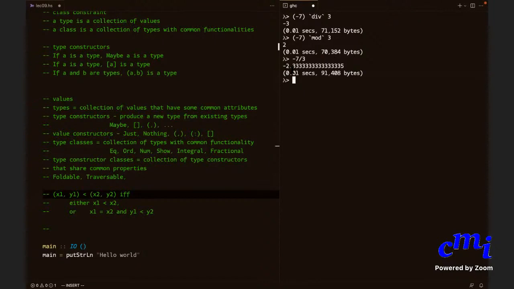Yes. Instead of giving -2.33, you are giving -3. So you are going towards the minus infinity part, and then the mod will be the difference basically. Okay, whereas if you now do -7 quotient 3, you will only get -2. See, so it will always keep it as close to 0 as possible, and then your remainder will be a negative value, whereas your mod will never be a negative value. Yes. Okay, so this is the difference between quotient remainder versus div mod.